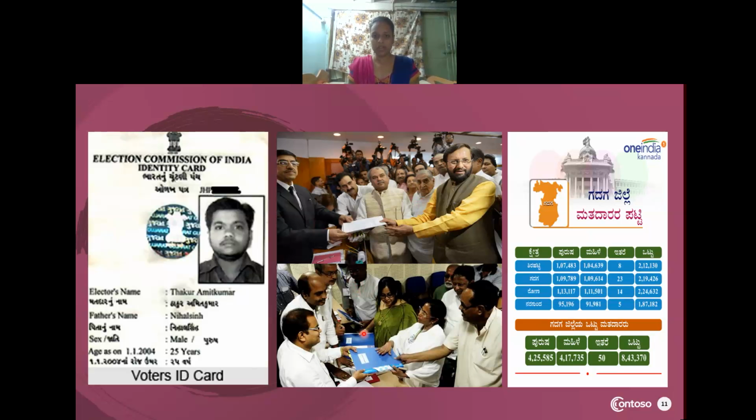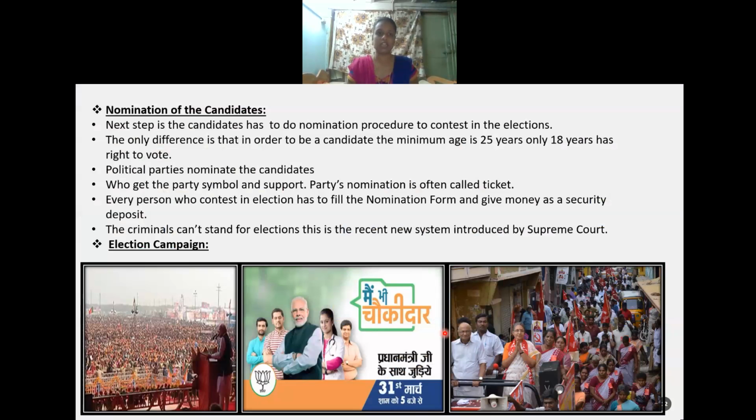So you can see some prominent leaders giving their nomination form to the election commissioner according to their areas. Those candidates will stand and contest in the election. The next procedure after making the list is that the political parties have to finalize to whom they are going to give the tickets to stand in the election. That we call the nomination of candidates.